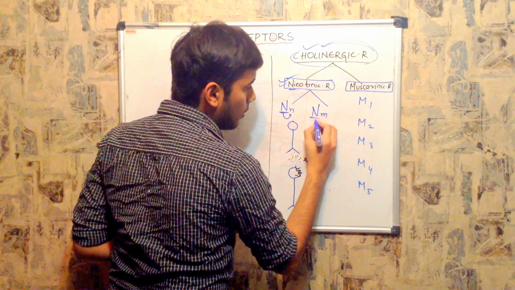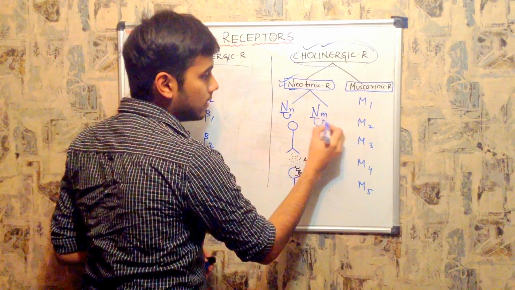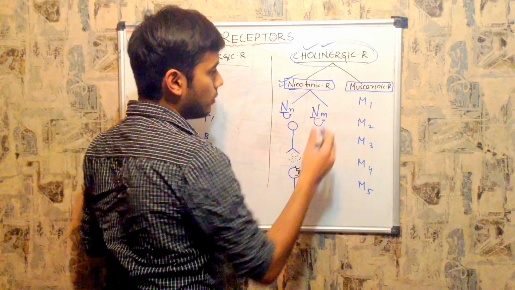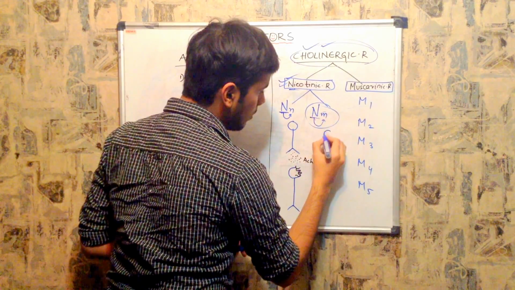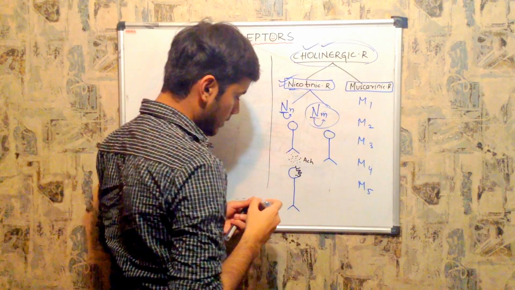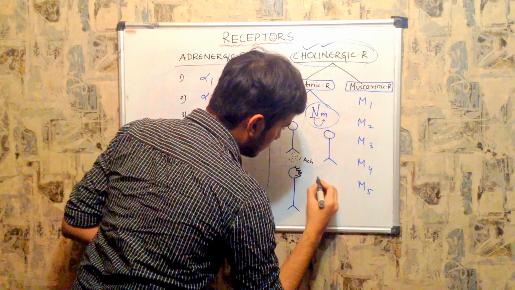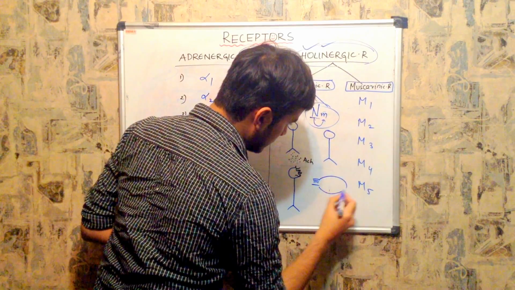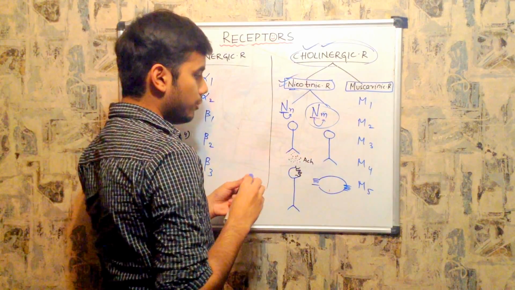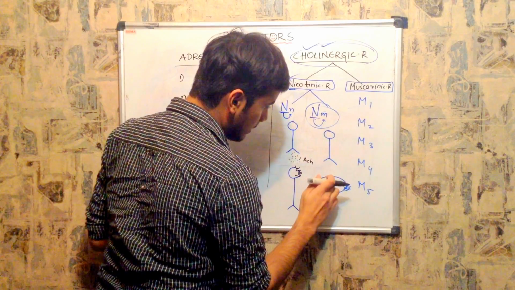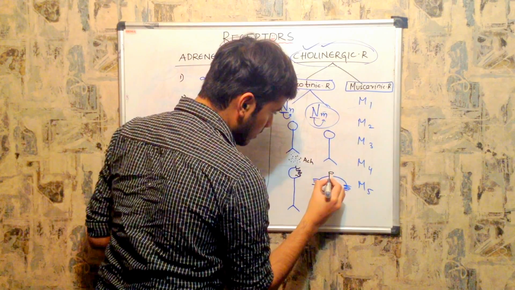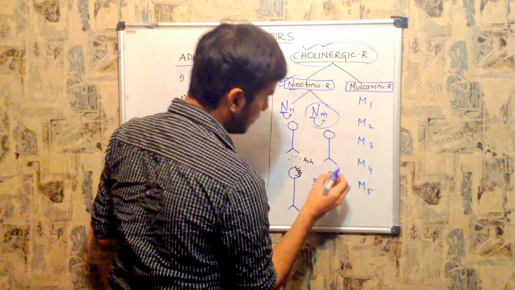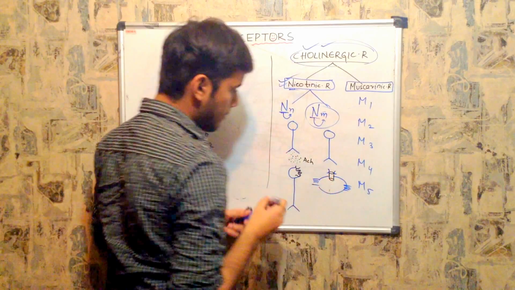Now you may guess nicotinic of muscle type, in the sense this receptor is present on the muscle. And what is the shape of the receptor? As I told you, only NM type receptors are ion channels, remaining all are serpentine. So this is your muscle. In the previous video, when I talked about the neuromuscular junction, I drew a cylindrical shape ion channel here, right? And this ion channel, as I told you, has a ligand binding site.